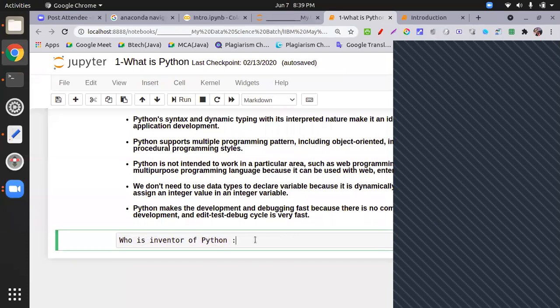Mr. Guido van Rossum. When did he develop Python? 1991? Are you looking from Google? No, just thinking of a random year. Anyone? 1980? No, it's confirmed not 1980.